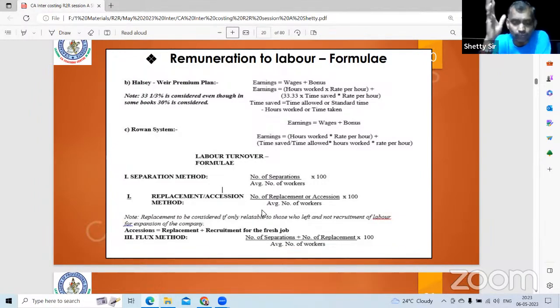Labor turnover formula. Labor turnover means the ratio of employees joining and quitting the organization. So number of separations divided by average number of workers. That is the separation formula. Replacement is the number of replacements. Replacement should not consider the new employees for an expansion program. Expansion and replacement: Sapna is replaced by Rashmi, that's replacement. In addition, if you are taking 3-4 people, they should not be considered. Next, the flux method: you add both the numerators and divide by the average number of workers.